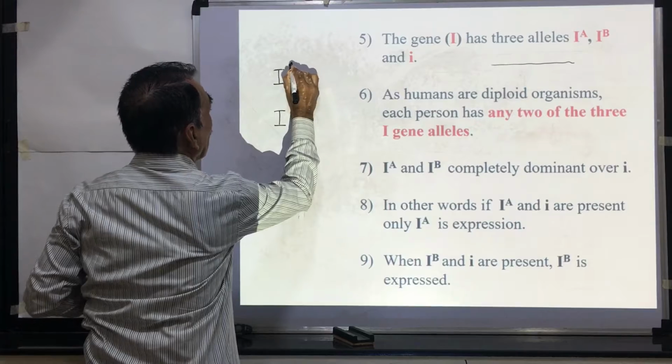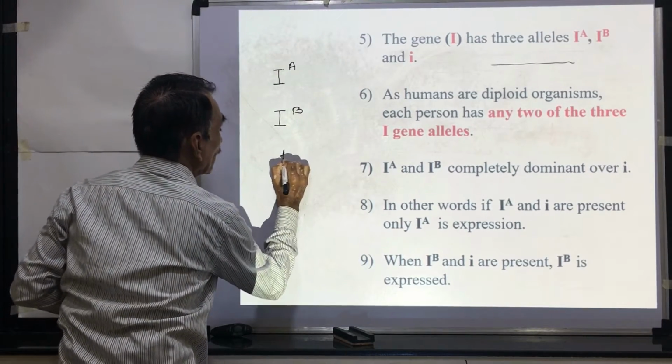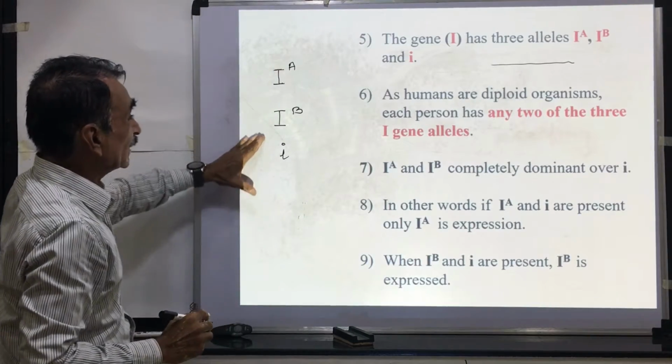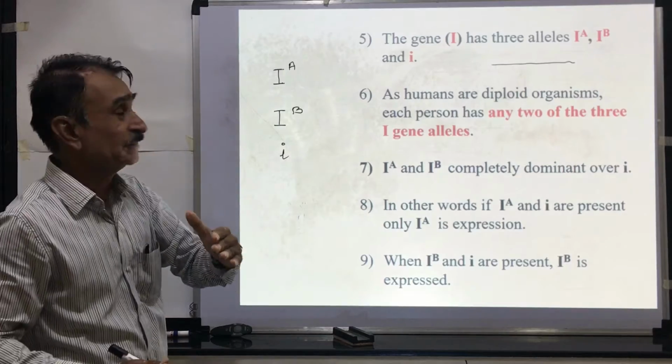First one is IA, another is IB, and third is small i. These are the 3 alleles, different forms of the same gene I.